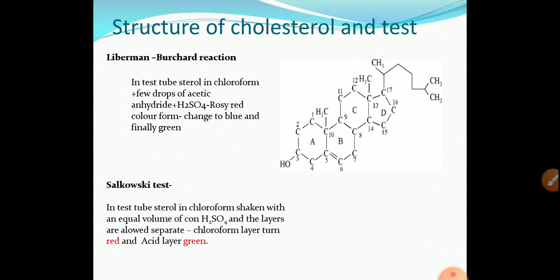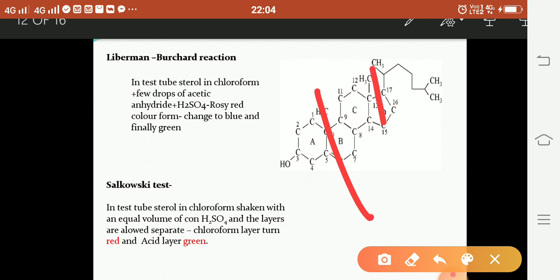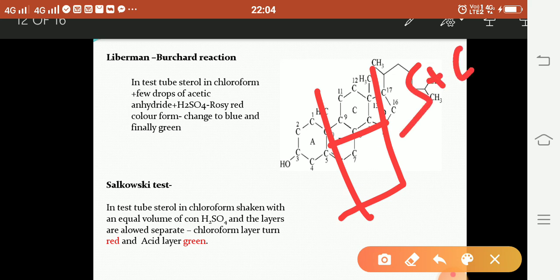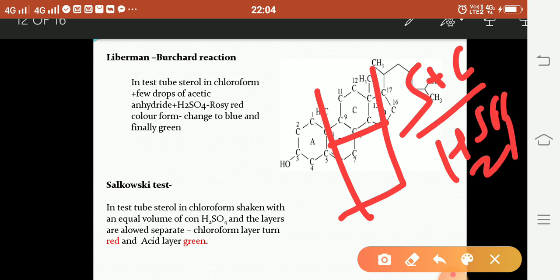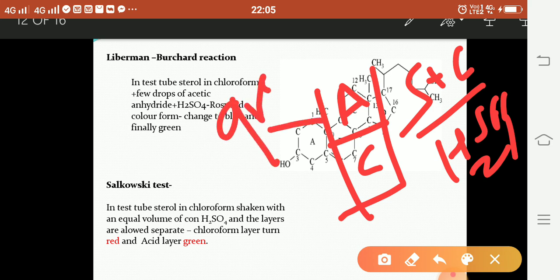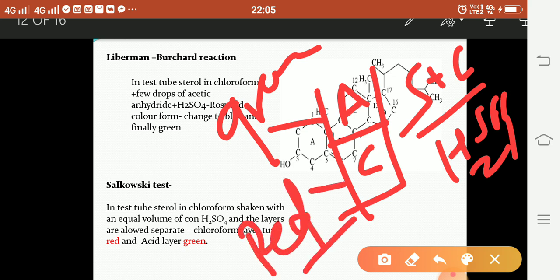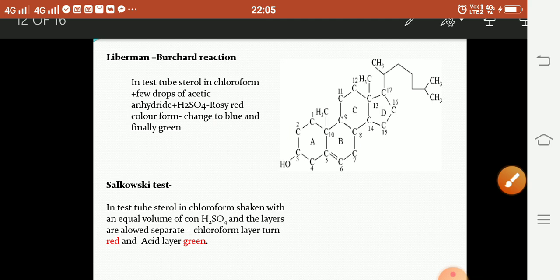Second test is the Salkowski test. In this test, you take the test tube. In the test tube, you add sample, that is sterol plus chloroform, then equal volume of H2SO4 and allow to separate. Then chloroform layer and acid layer separate, and if acid layer gives green color and chloroform layer gives red color, it indicates the presence of cholesterol. This is the Salkowski test.